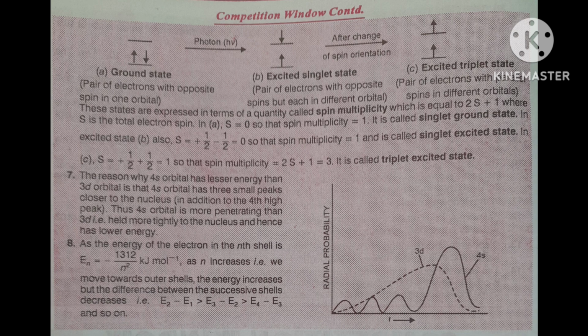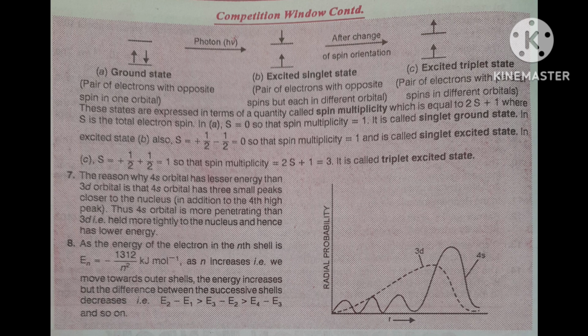In the second case, the excited singlet state was there; in that case also it is called singlet excited state. Singlet ground state in the first case, singlet excited state in the second, and third, when s is equal to 1, 2 into 1 plus 1, that is 3, then it is called triplet excited state. So: singlet ground state, singlet excited state, and triplet excited state.